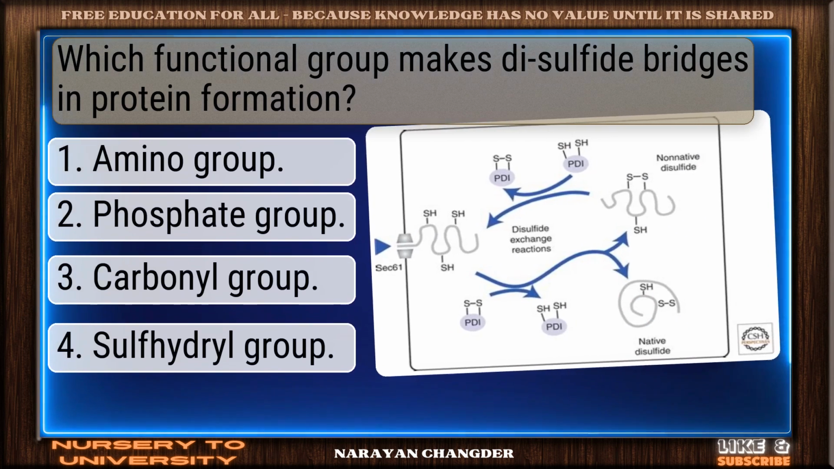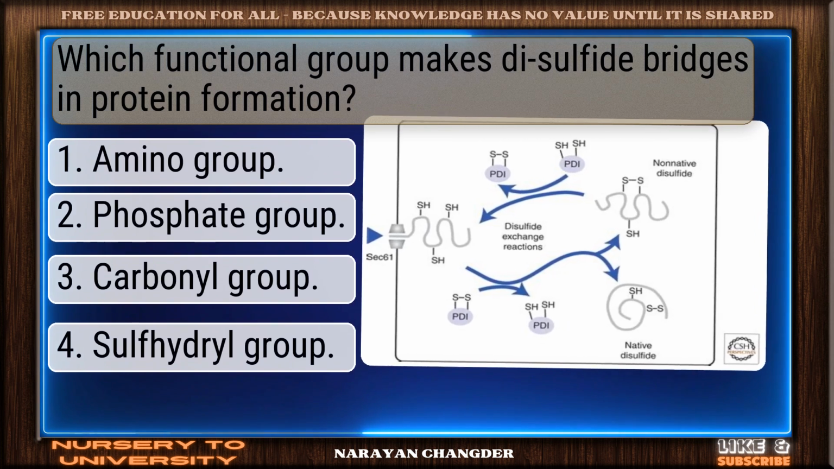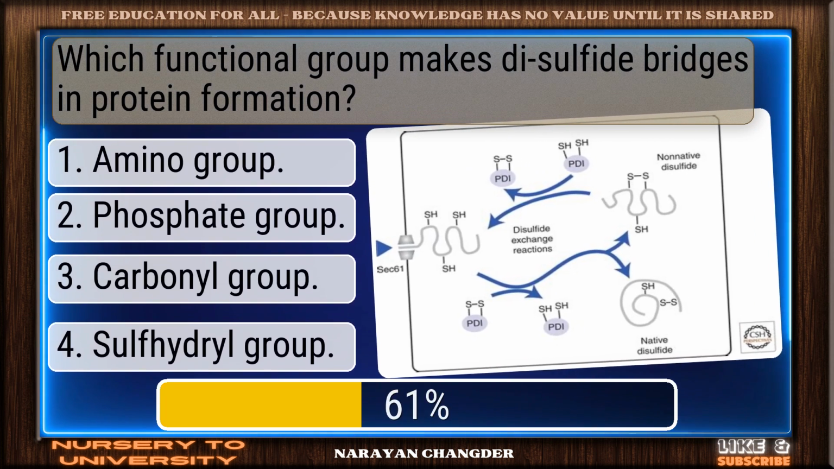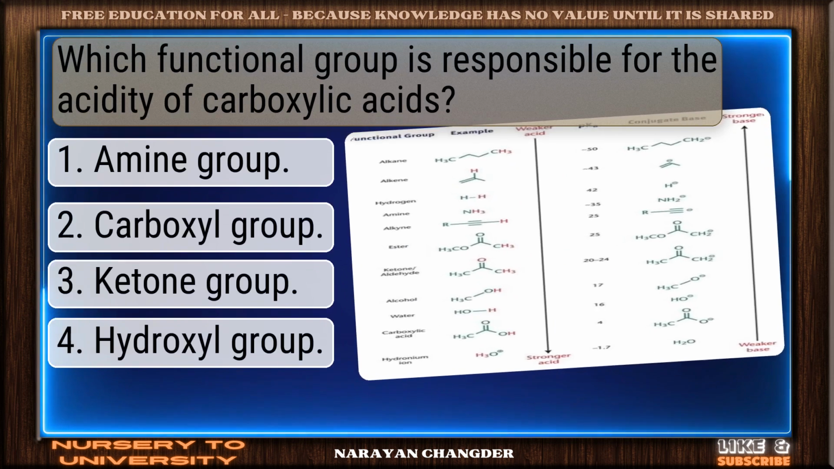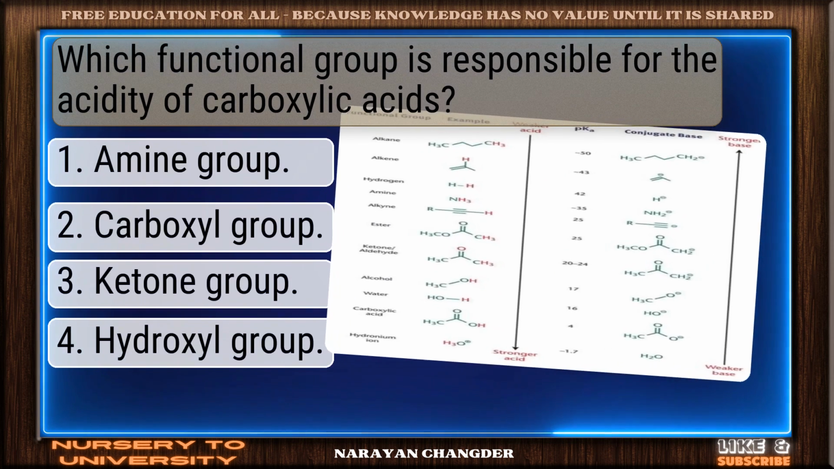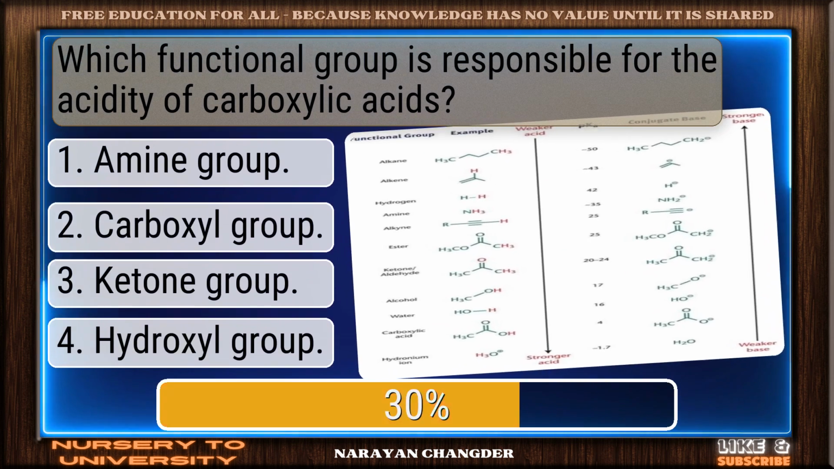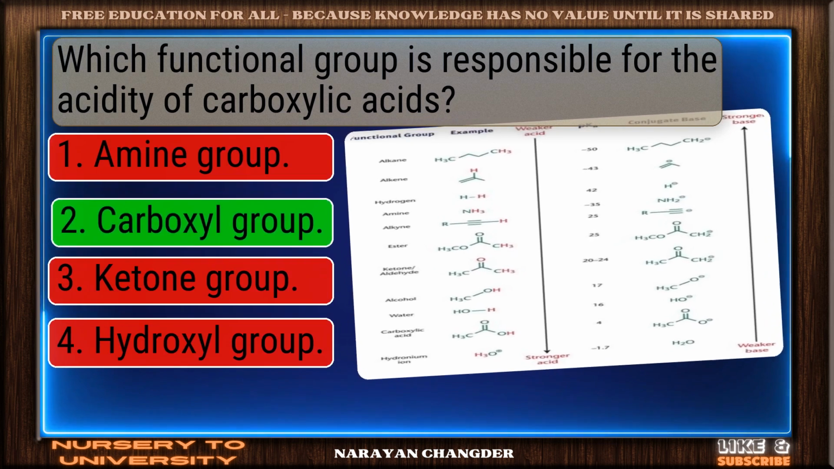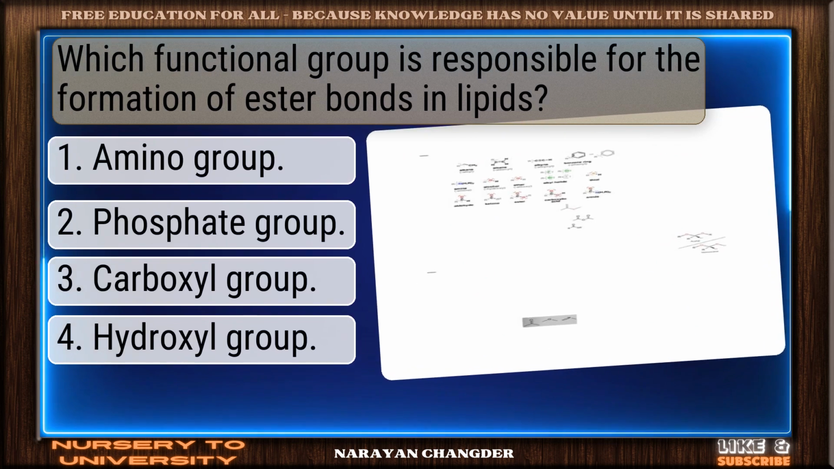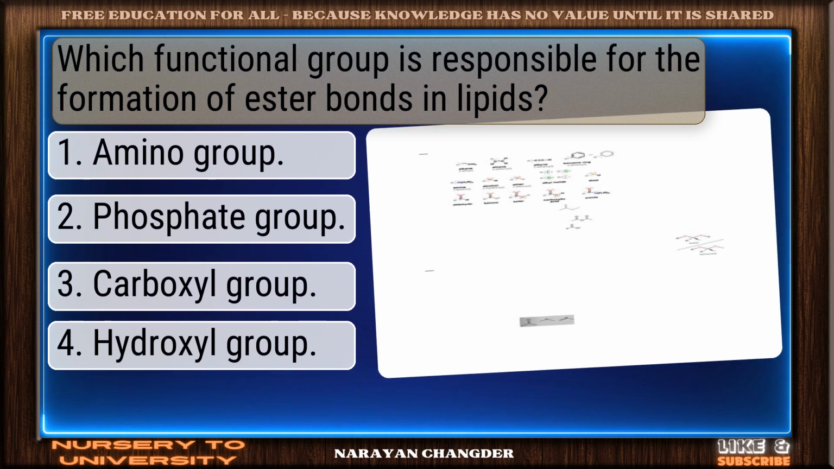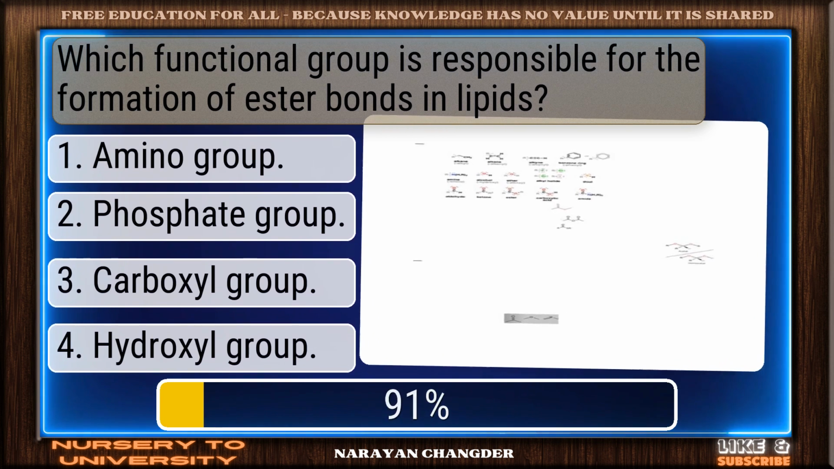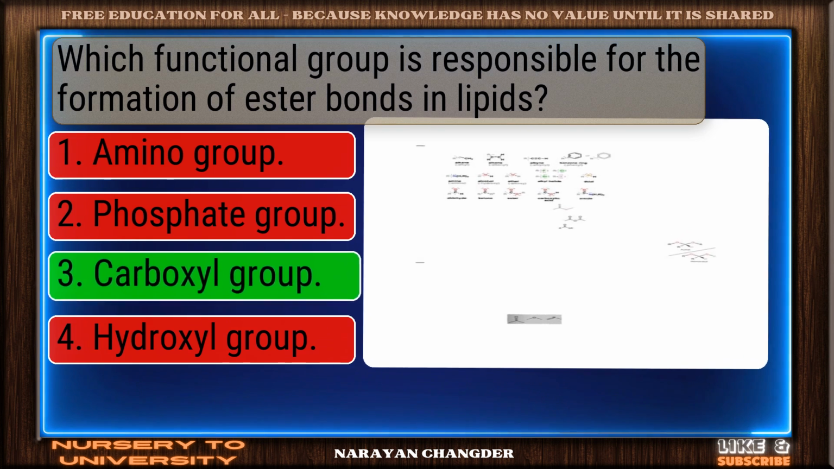Which functional group makes disulfide bridges in protein formation? Well expressed, sulfhydryl group. Which functional group is responsible for the acidity of carboxylic acids? Bravo, carboxyl group. Which functional group is responsible for the formation of ester bonds in lipids? Yes, carboxyl group is right.